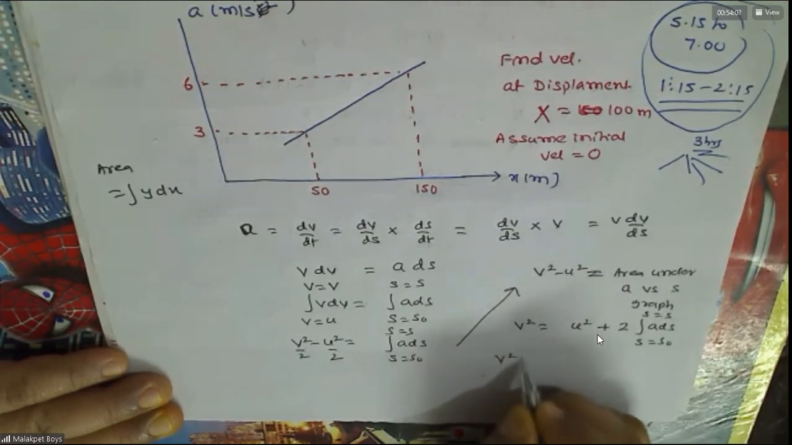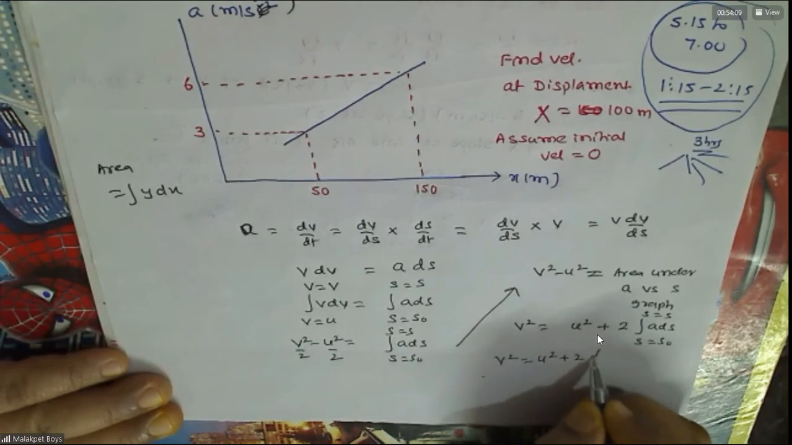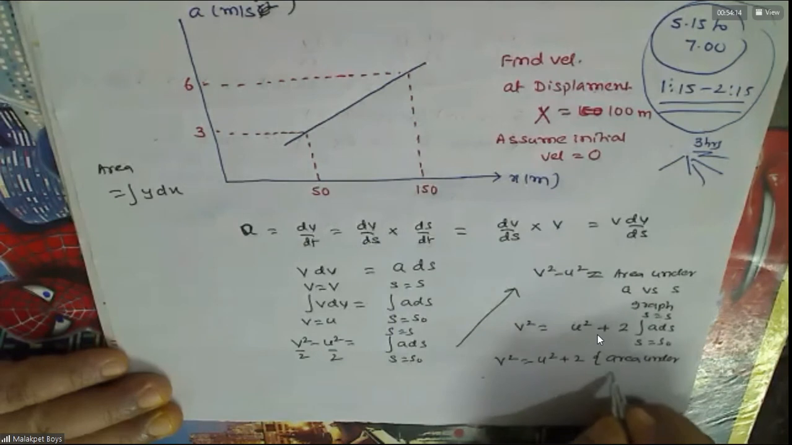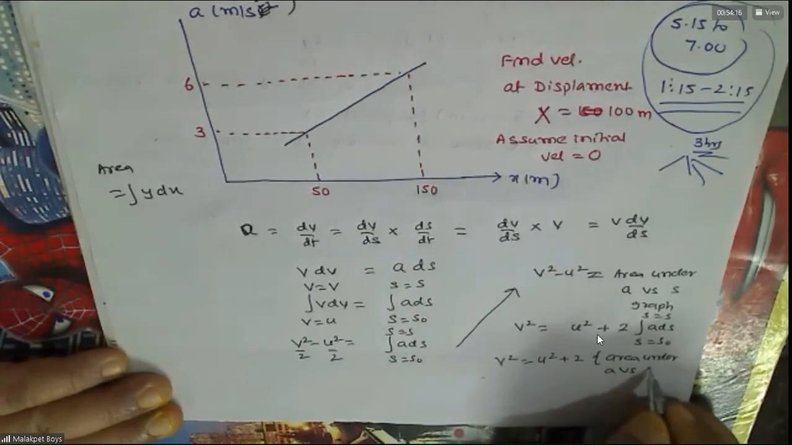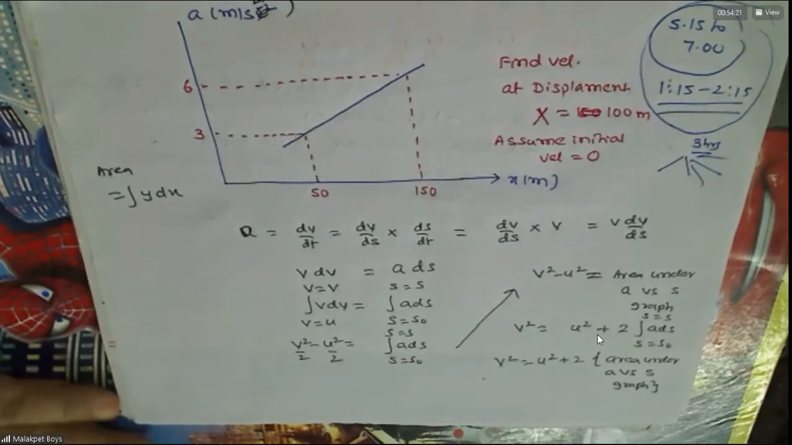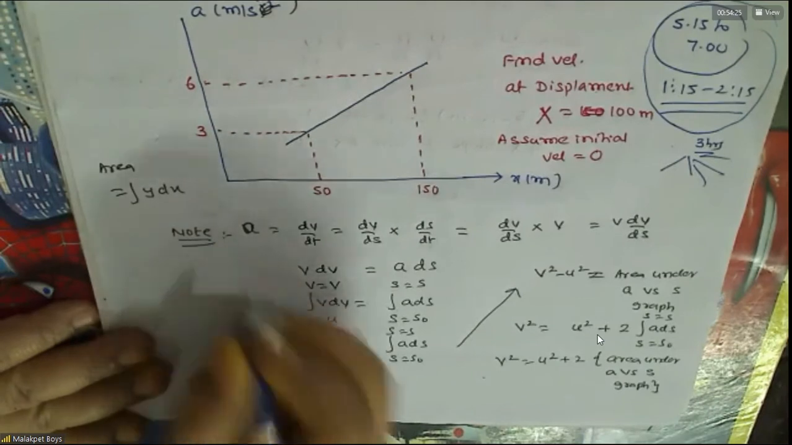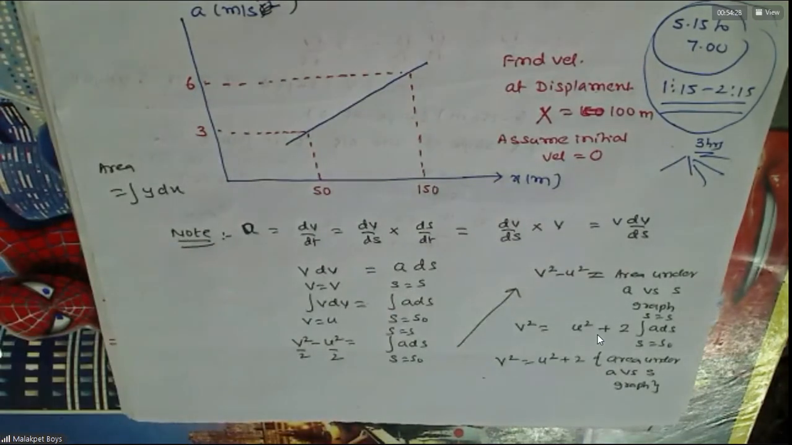So v square is u square plus 2 times area under which graph? The a versus s graph, acceleration versus s. Here s is x. Understood this? This is how you have to get connected. I'm giving everything, but sometimes he may change something. Understood this? If you know the reasoning and derivations, you can do any problem.